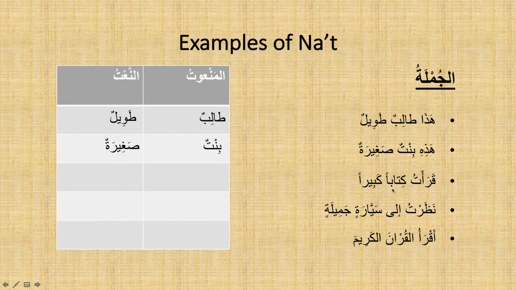قرأت كتابا كبيرا. I read a large book. The man'ut would be كتابا, and the na'at would be كبيرا. And notice how they both have the same i'rab, they are both mansub. نظرت إلى سيارة جميلة. I looked at a beautiful car. So the man'ut would be سيارة, and the na'at would be جميلة.